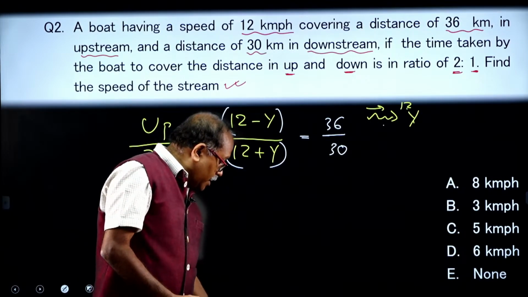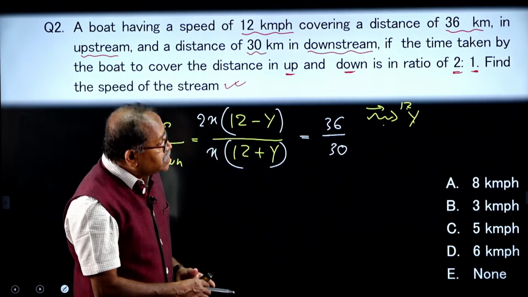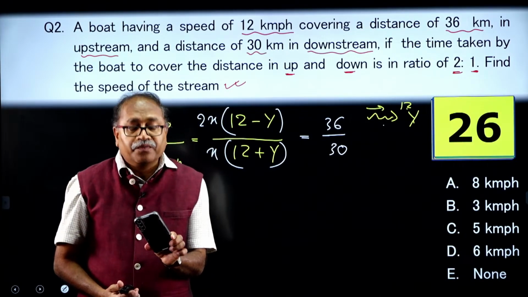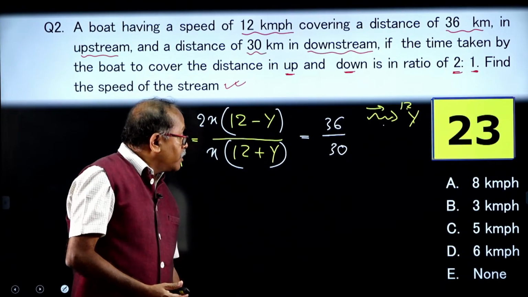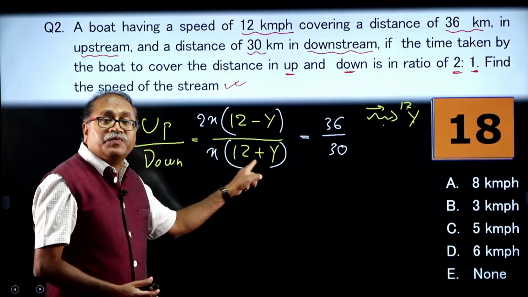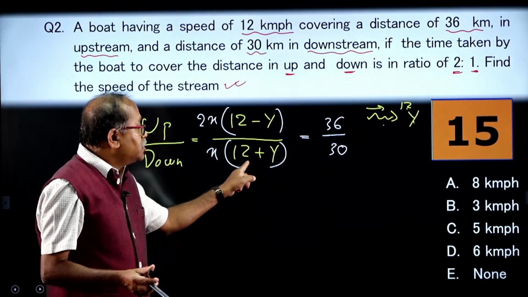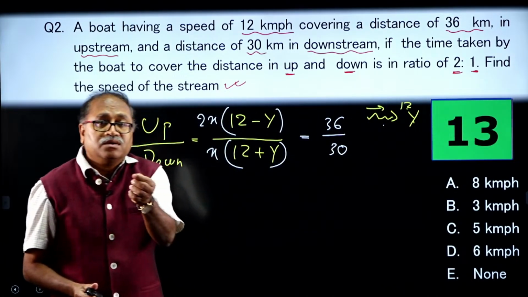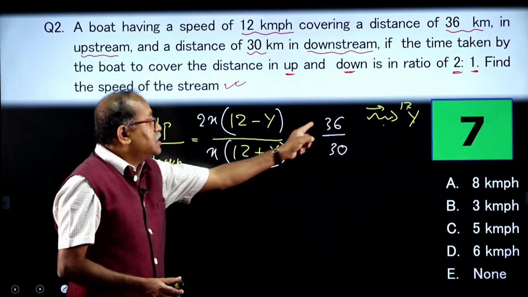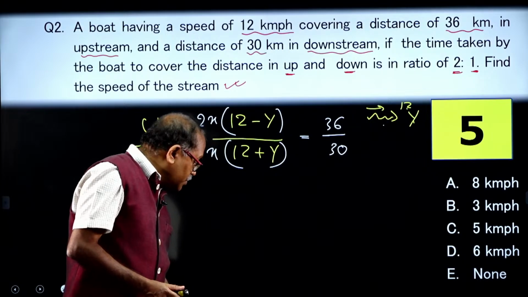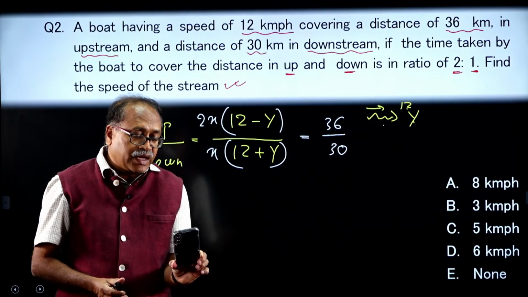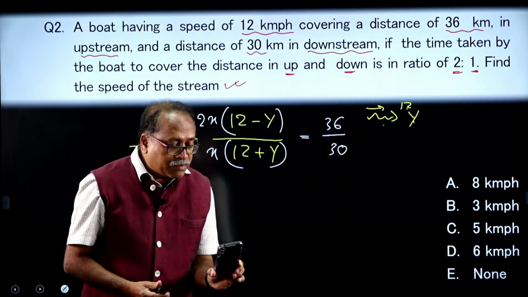Okay. So, shall I give you the time? From here onwards, I am giving 30 seconds to you to respond. You are understanding that upstream speed is 12 minus y, downstream speed is 12 plus y, where 12 is the speed of the boat and y is the speed of the stream, and speed into time is equal to distance. From here onwards, you can find out the answer, my dear friends. On your mobile, I can see 5 seconds, 4 seconds, here the time is up.